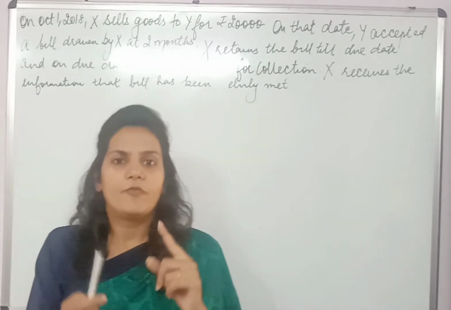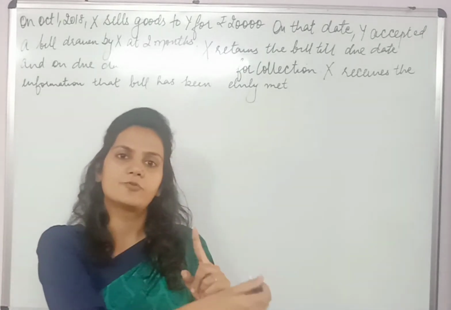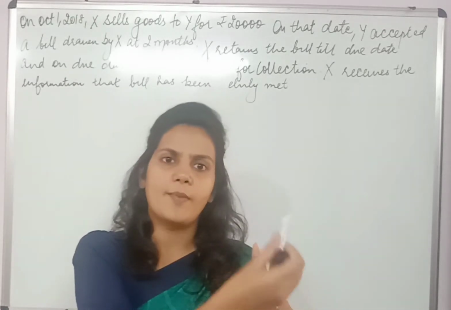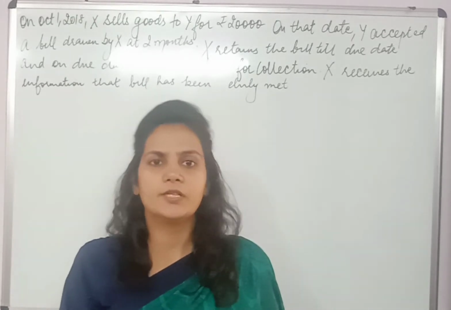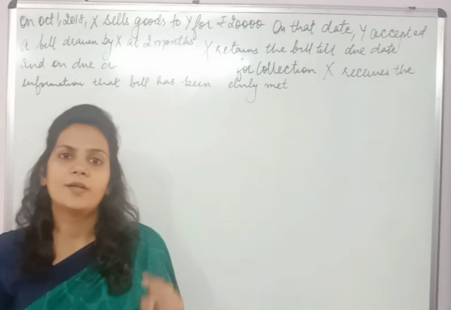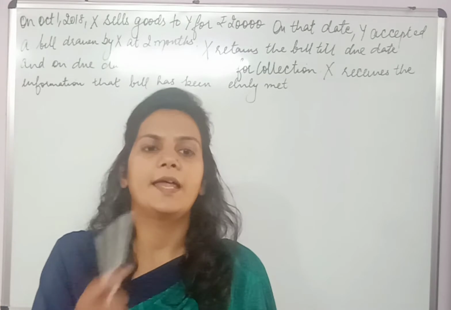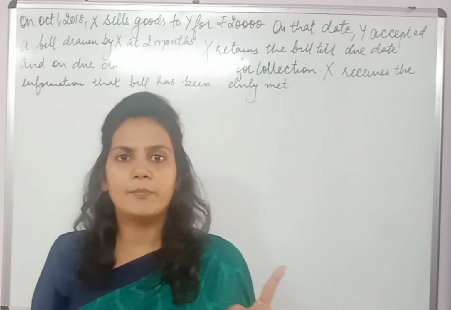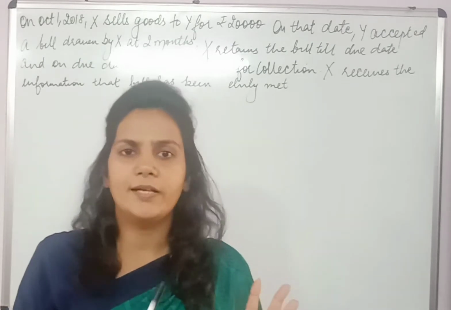I repeat, when the drawer gives the bill to the bank for keeping it safe and instructs the bank to take money from the drawee on the due date, the drawee is also informed that the bill has been given to the bank and now the drawee has to make payment to the bank. I hope the case is simple and clear as well.